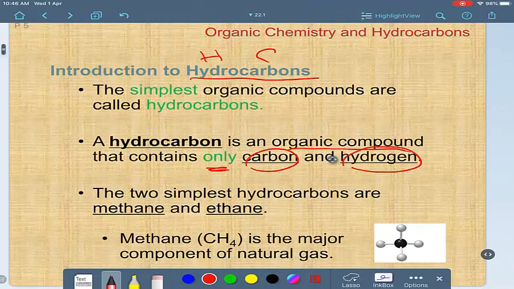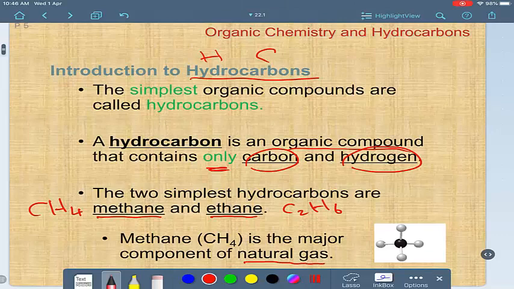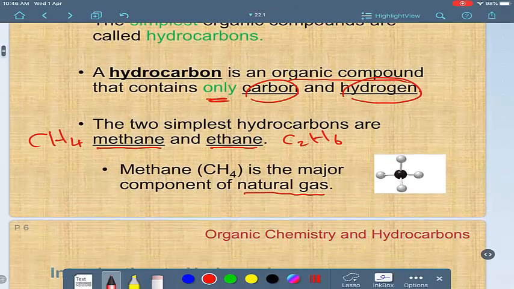The simplest hydrocarbons are compounds called methane, which is CH4, and ethane, which is C2H6. Methane is a major component of natural gas, about 94% or more. I told you that before, I guess.